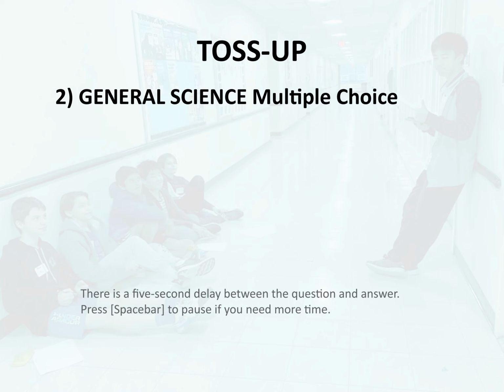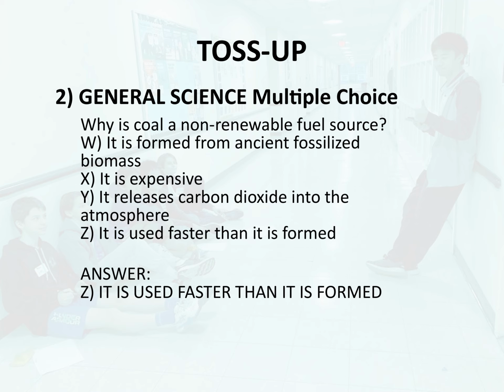Toss-up 2. General science. Multiple choice. Why is coal a non-renewable fuel source? W. It is formed from ancient fossilized biomass, X. It is expensive. Y. It releases carbon dioxide into the atmosphere. Z. It is used faster than it is formed. Answer. Z. It is used faster than it is formed.